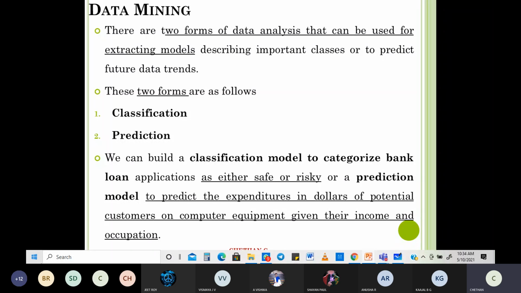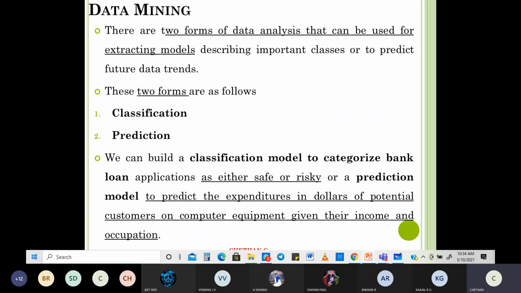To predict the expenditure in dollars. Why in dollars? Because again, the same example: expenditure in dollars of potential customers on computer equipment, given their income and occupation. I have their income: person X has this much income and is of this occupation.